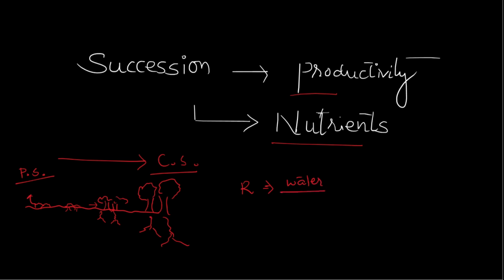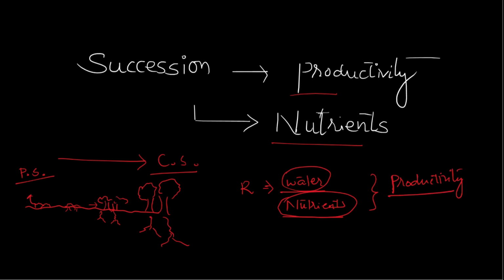Now roots, if you know, do the work of absorbing water from the soil and absorbing nutrients. As and when the roots go deeper and deeper, the availability of nutrients to the soil increases naturally, because the roots go to greater depths and as a result can fetch more water and more nutrients as well. So water and nutrients are directly proportional. The more the water, the more the nutrients, and nutrients are directly proportional to the productivity, and as a result the productivity increases as the succession keeps on going from pioneer species to climax species.